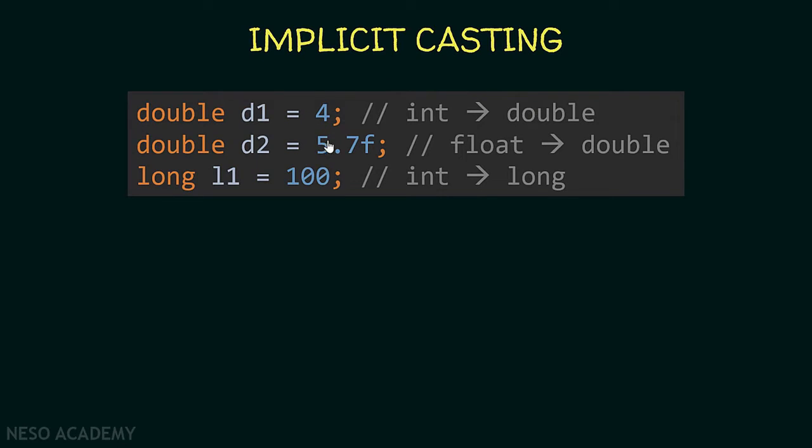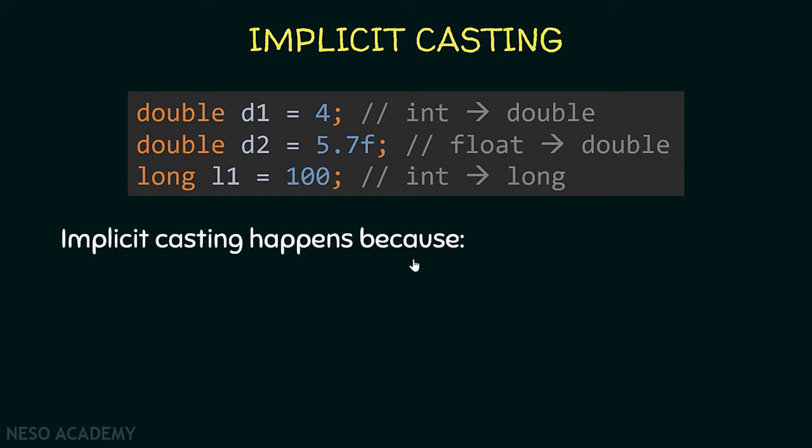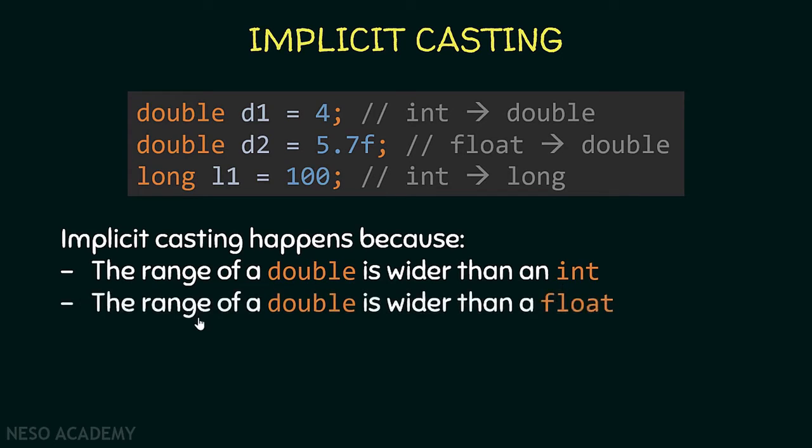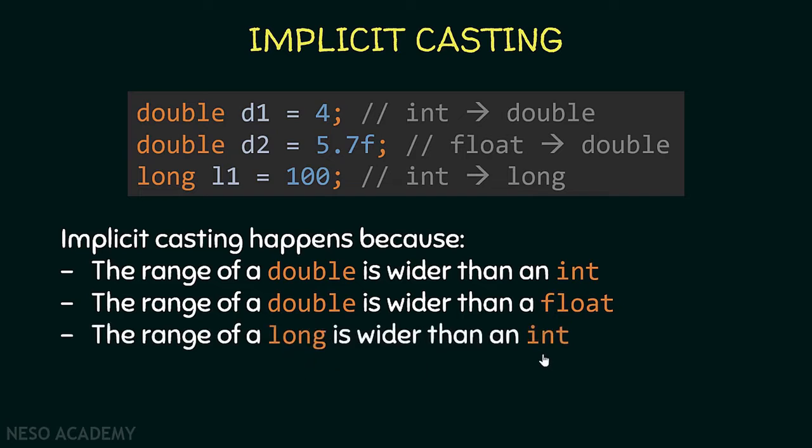Another example. If you try to store a float inside a double, Java will automatically convert the float to a double, right? And finally, have a look over here. If you try to store an integer inside a long, Java will automatically convert the integer to a long, because a long can store an integer without any problem. So let's do a small summary. Implicit casting happens because, first of all, the range of a double is wider than an integer. So a double can store an integer without any problems. Also, the range of a double is wider than a float. So a double can store a float without any problem. And finally, the range of a long is wider than an integer. So a long can store an integer without any problem also.